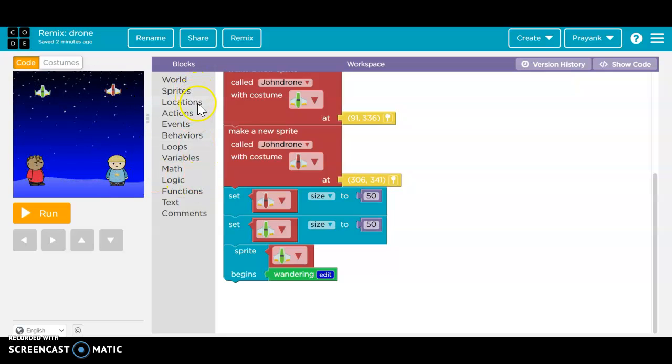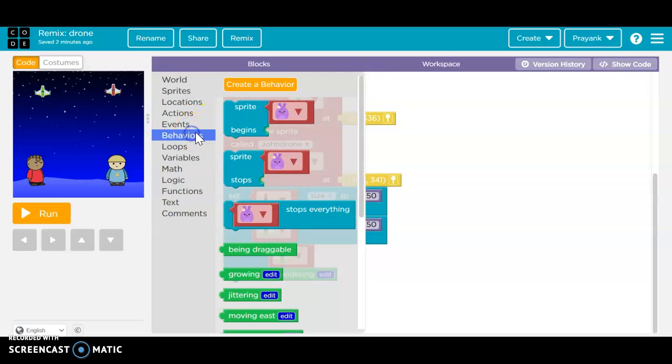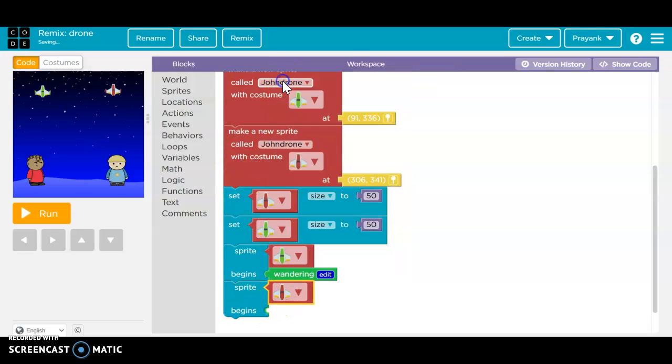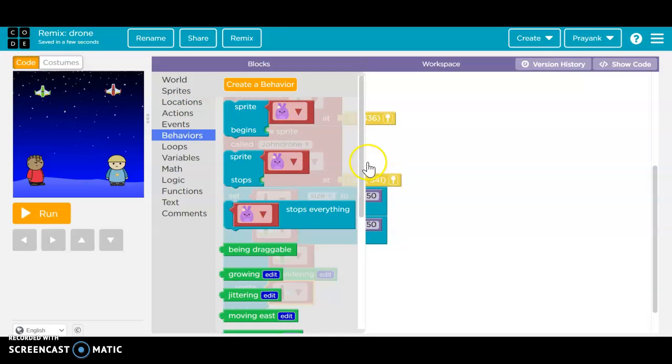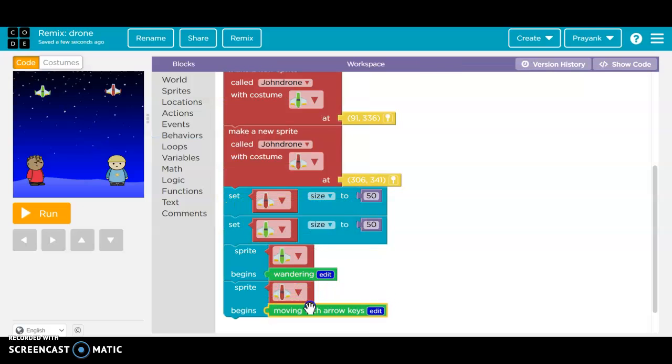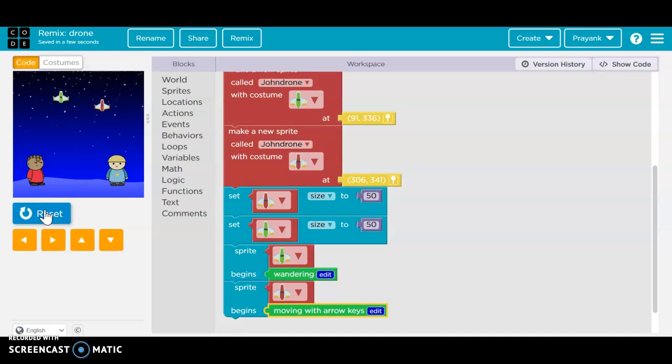So we will go to behaviors, then sprite beings, and then we are going to touch this. And now we need to go again to the behaviors and take the event moving the arrow with arrow keys. And then when I press left it will go left, and when I press right it will go right, up and down with the same things.